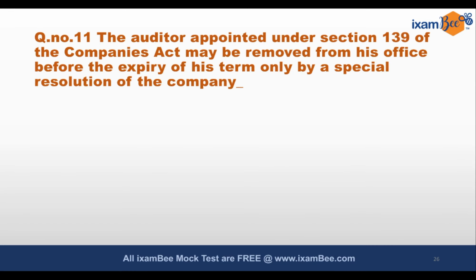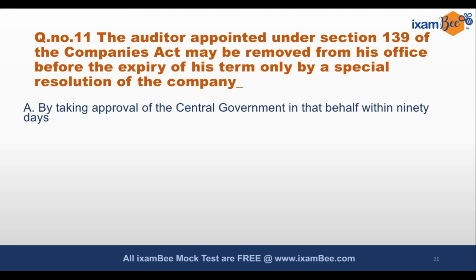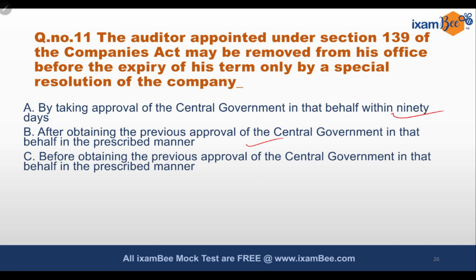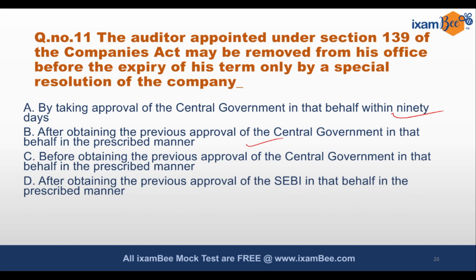Next question. Coming back to company law, the auditor who is appointed under section 139 of the Companies Act may be removed from his office before the expiry of his term only by a special resolution of a company. That can be done by taking approval of the central government in that behalf within 90 days. That can be after obtaining previous approval of the central government in that behalf in the prescribed manner. That can be before obtaining previous approval of central government in that behalf in prescribed manner. After obtaining previous approval of SEBI in that behalf in prescribed manner.